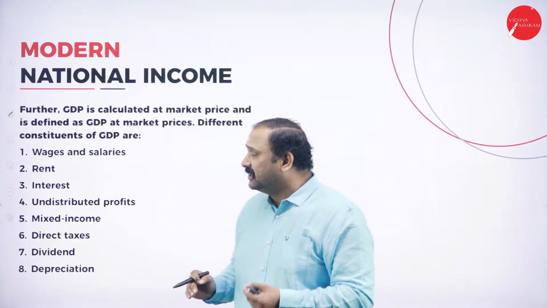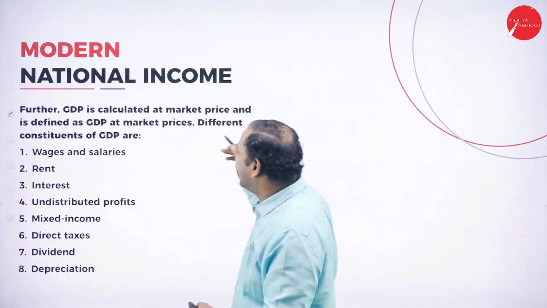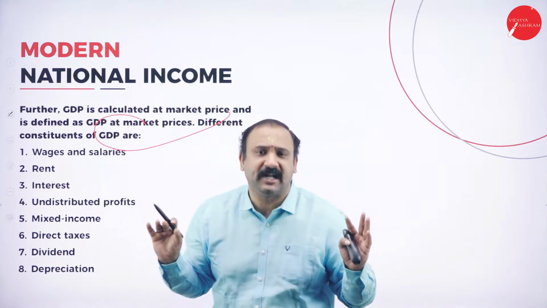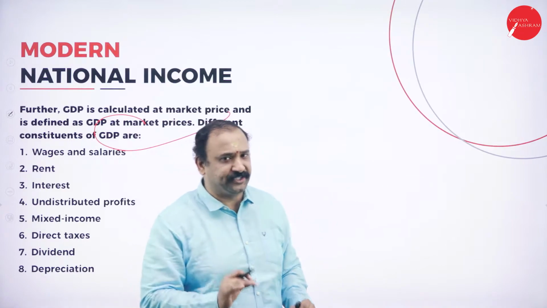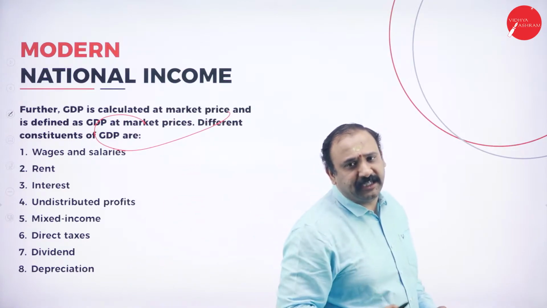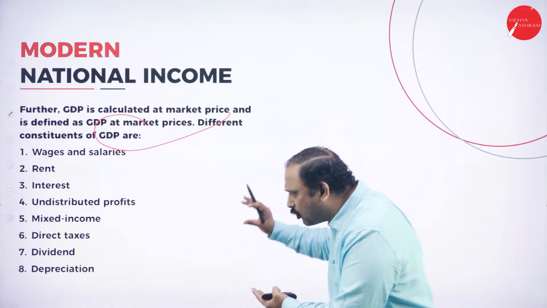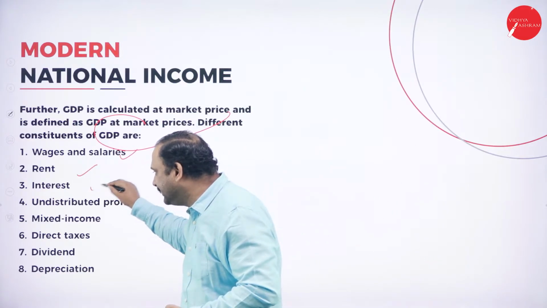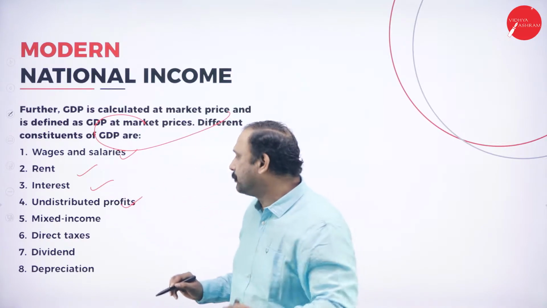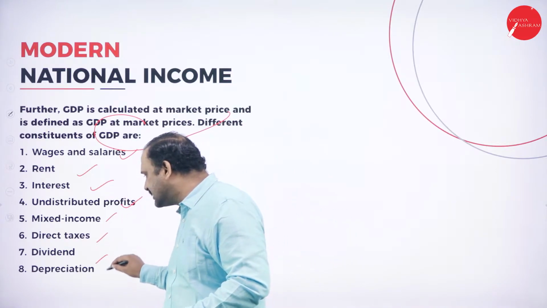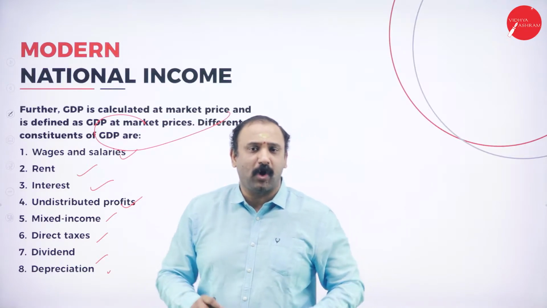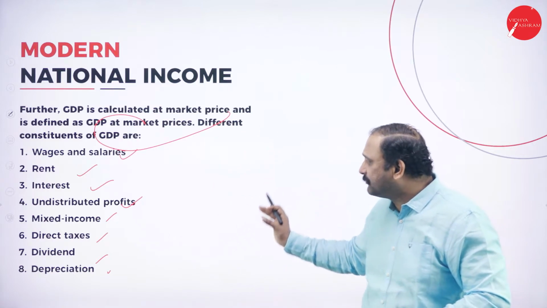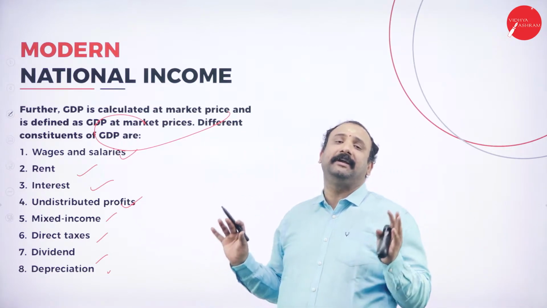Now, moving further, the GDP is calculated at market price and defined as GDP at market price. Different constituents are there for a GDP to understand. The concept of GDP is broken down under so many factors. Let's start with wages and salaries, followed by rent, interest, undistributed profits, mixed income, direct taxes, dividend, and depreciation. So these are the constituents of GDP, all the factors that will constitute a GDP altogether.